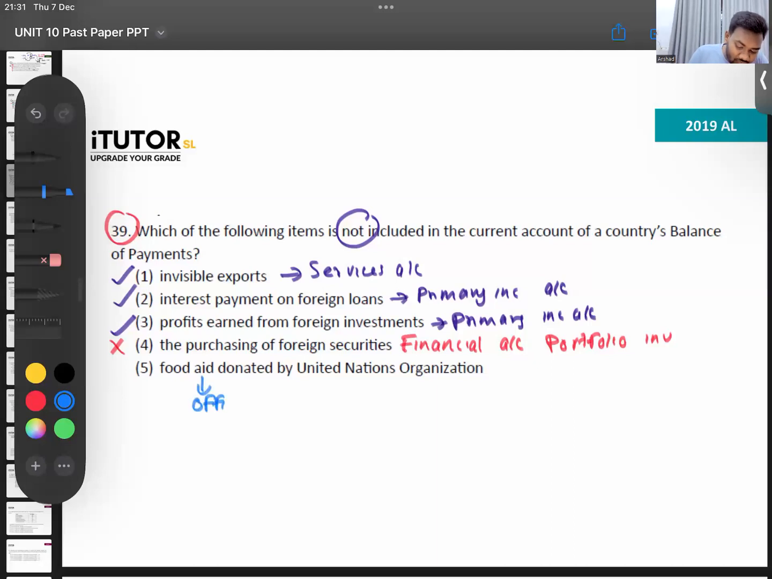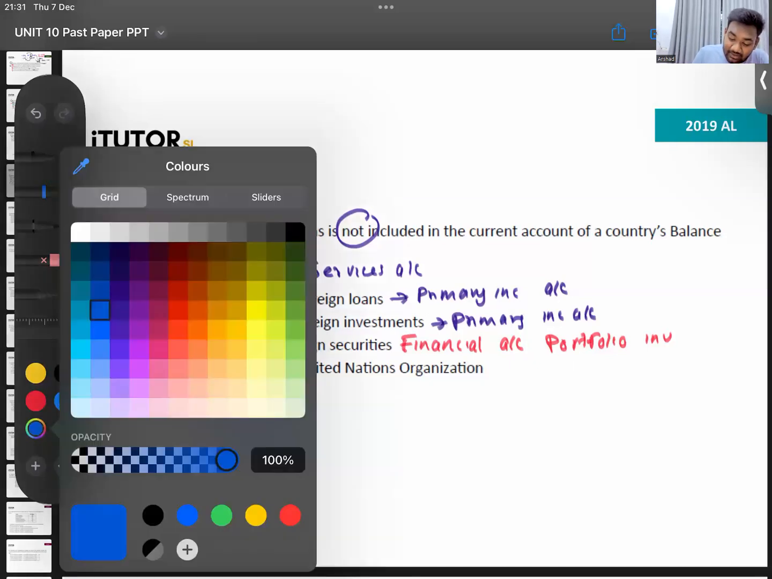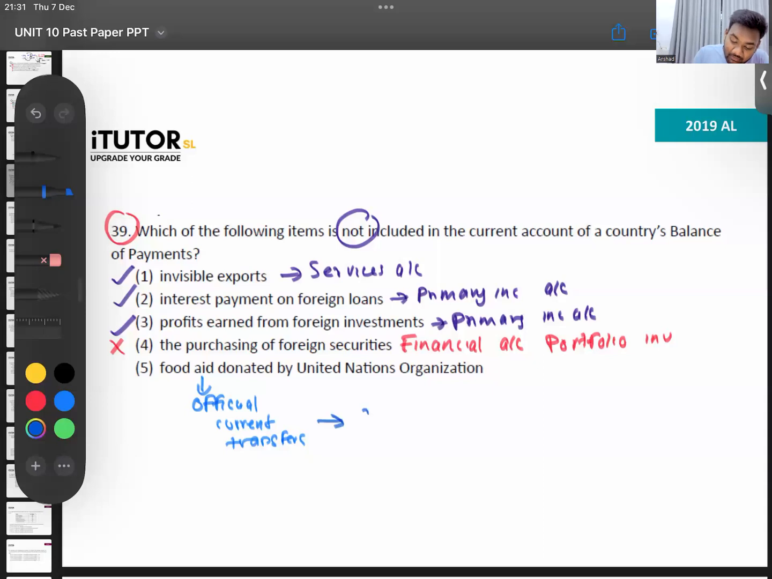Official current transfer. Where do you put official current transfers? Official current transfers again go in your secondary income. So that is also included in your current account.